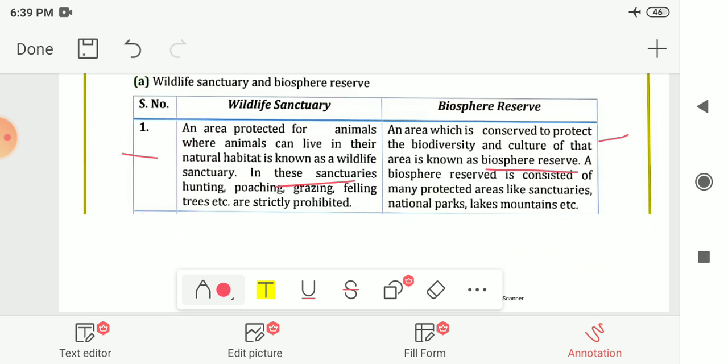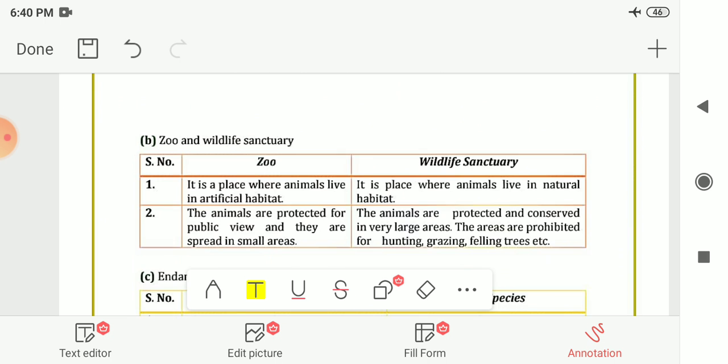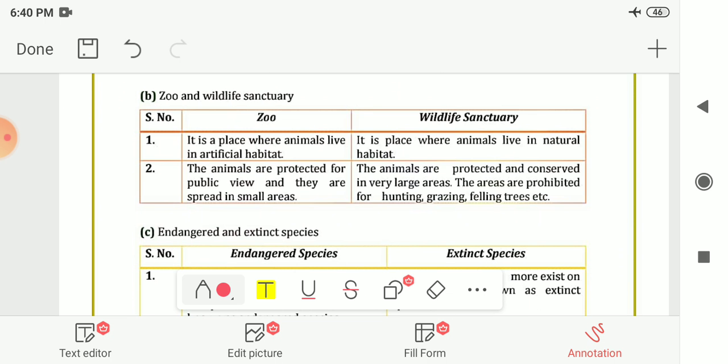In a sanctuary, hunting, poaching, grazing, felling of trees, etc. are strictly prohibited. And a biosphere reserve consists of many protected areas like sanctuaries, national parks, lakes, mountains, etc. The next one, second number, is zoo and wildlife sanctuary.